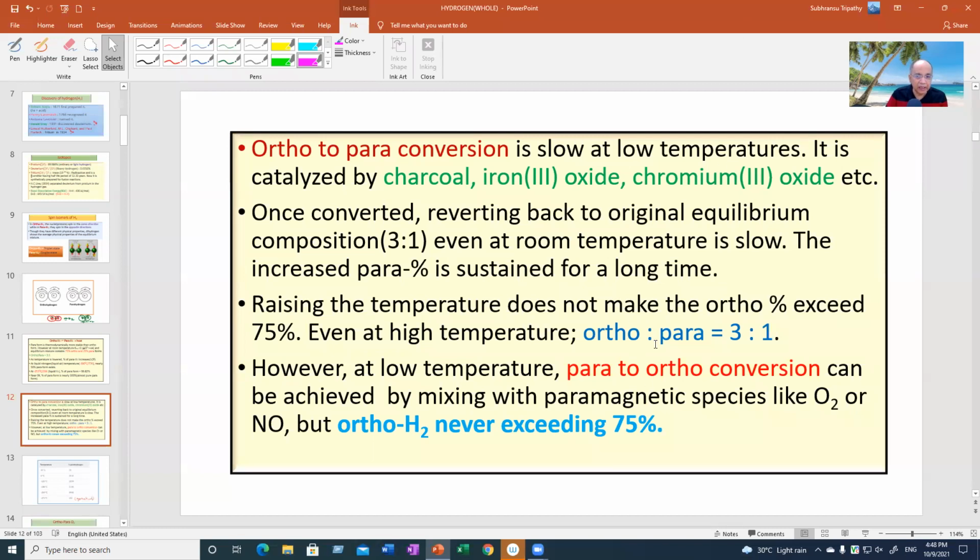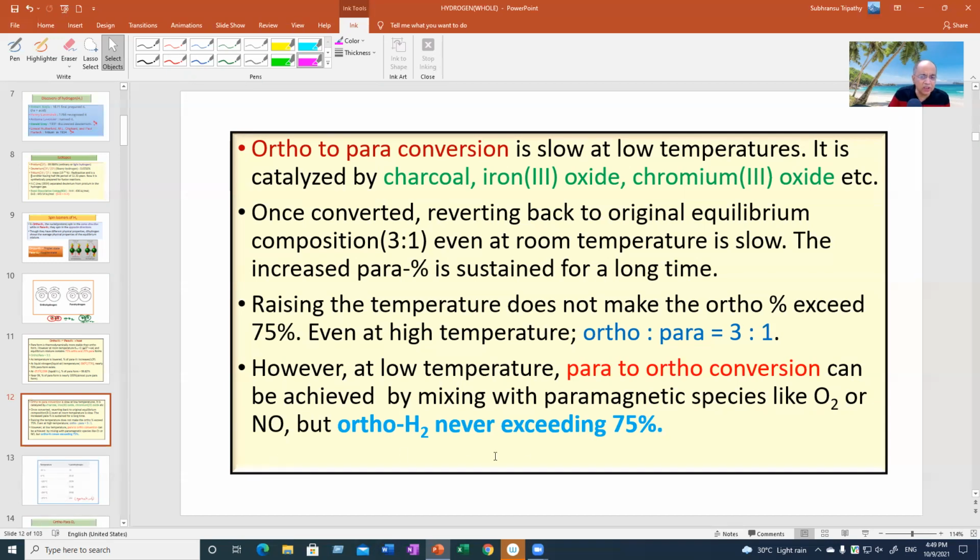But at low temperature, supposing you have lowered down the temperature to liquid nitrogen temperature, you are getting 50% para. But you want at that temperature to again convert to ortho. That you can do. You want the hydrogen to remain at low temperature, but we don't want para. So para to ortho conversion at low temperature can be achieved by adding some paramagnetic species like oxygen, which has 2 unpaired electrons, or nitric oxide, which has 1 unpaired electron.